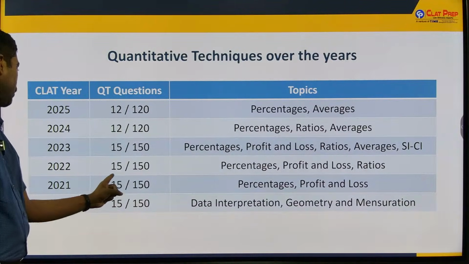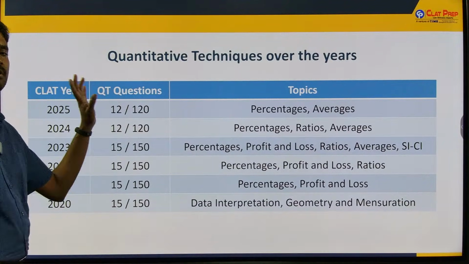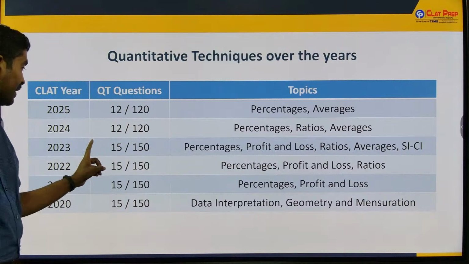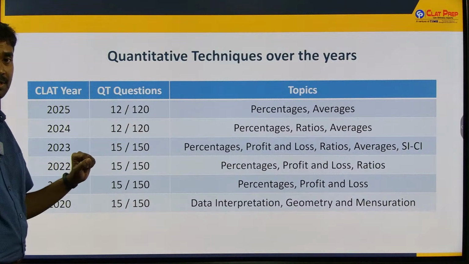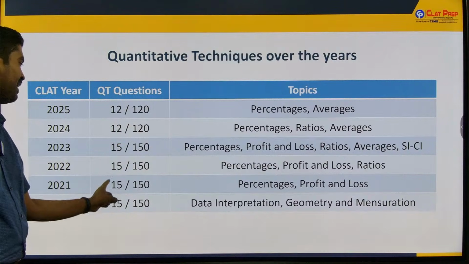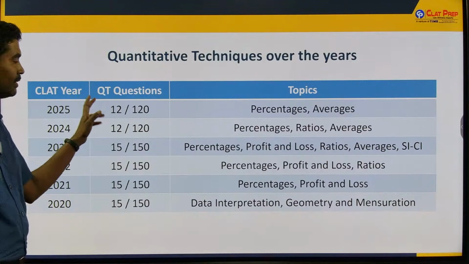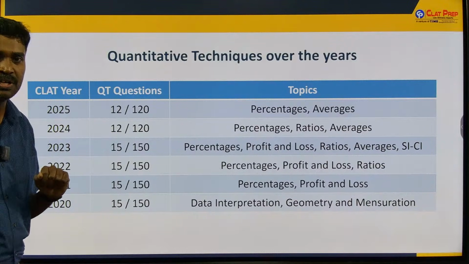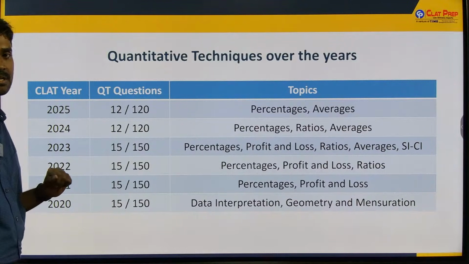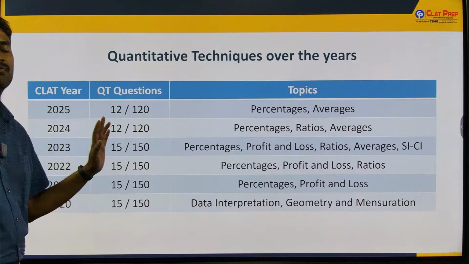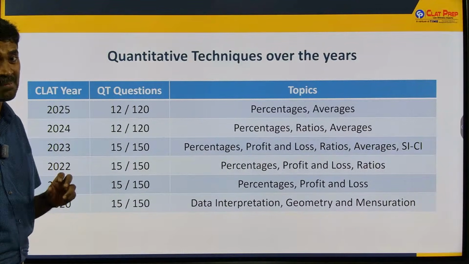In 2020, 2021, 2022, 2023, there were 150 questions, and in each year, quantitative techniques got 15. In the last 2 years, quantitative techniques got 12 questions each. 12 out of 120 or 15 out of 150, the representation is still 10%.